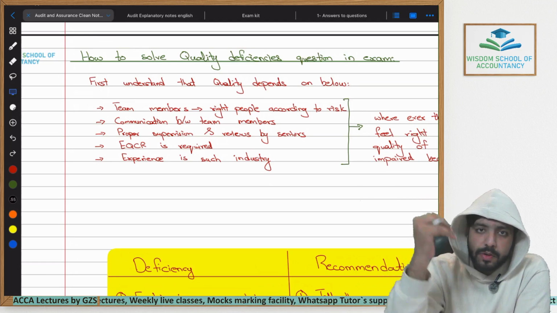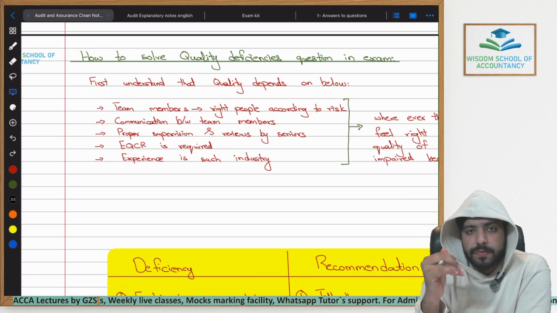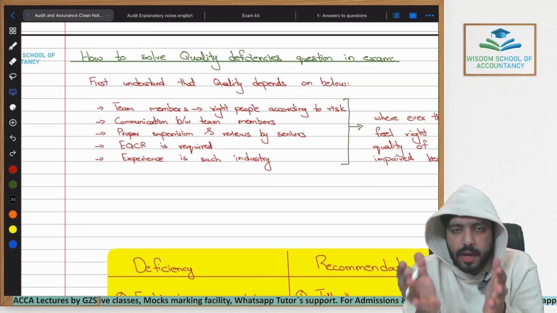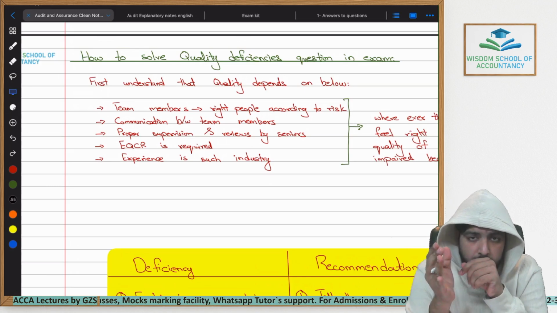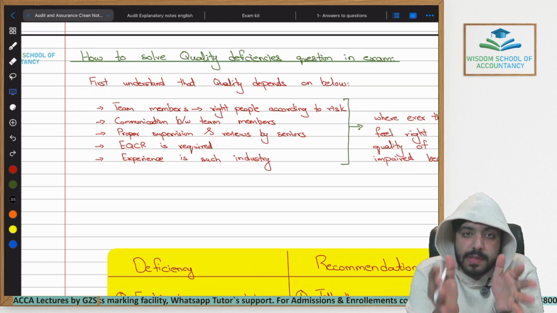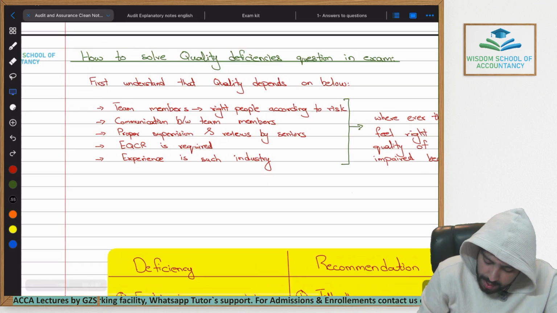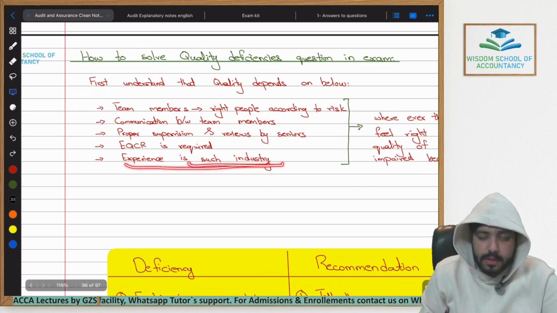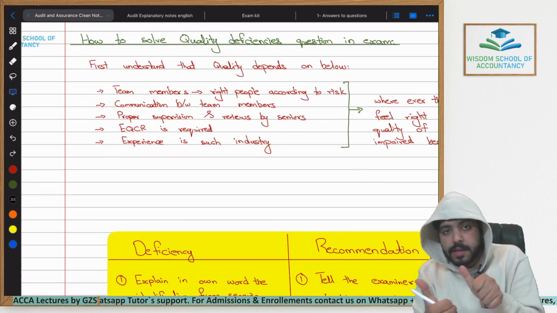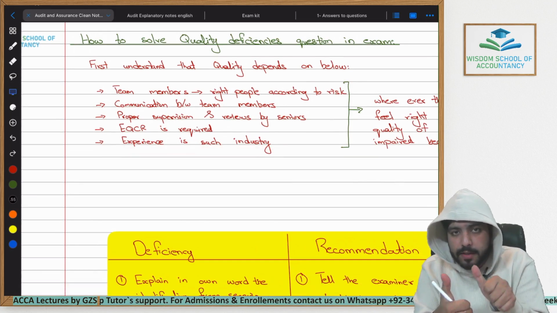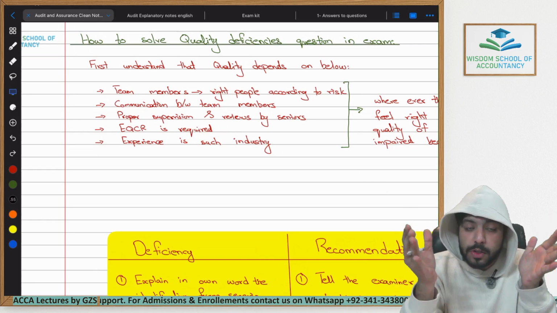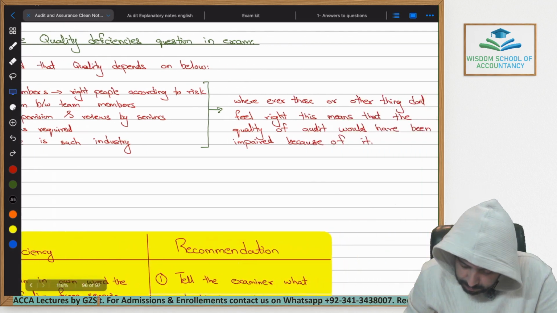Because even in the audit risk question, we always said this: if an audit firm or the audit team does not have enough experience in auditing the same types of companies that they are auditing right now, there is a high detection risk that they may not be able to identify risky areas and misstatements within the financial statements. So whenever you see within the question that the audit team or the audit firm did not have enough experience in auditing the same type of client that you are auditing at the moment, this means that a lot of the issues might have gone unnoticed, which would have reduced the audit quality as well.